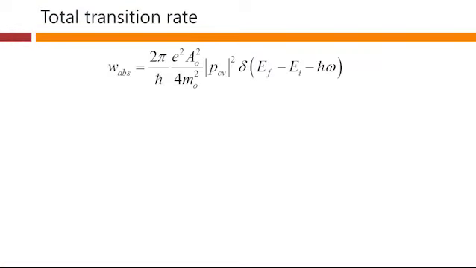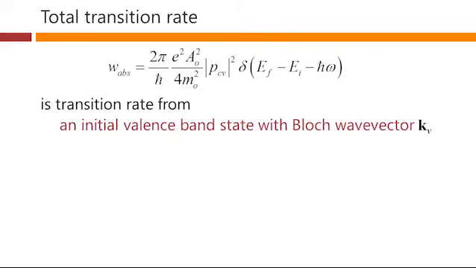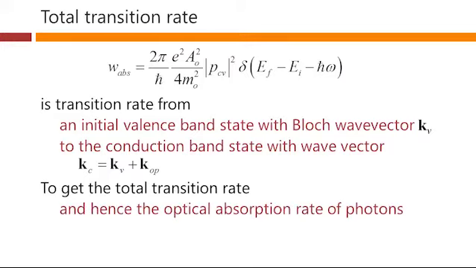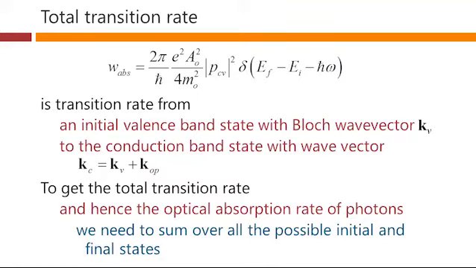This expression here is the transition rate from an initial valence band state with Bloch wave vector kV to the conduction band state with wave vector kc equal to kV plus the optical wave vector. This is what we deduced in our previous work here. To get the total transition rate, and hence the optical absorption rate of photons, we're going to need to sum over all the possible initial and final states.